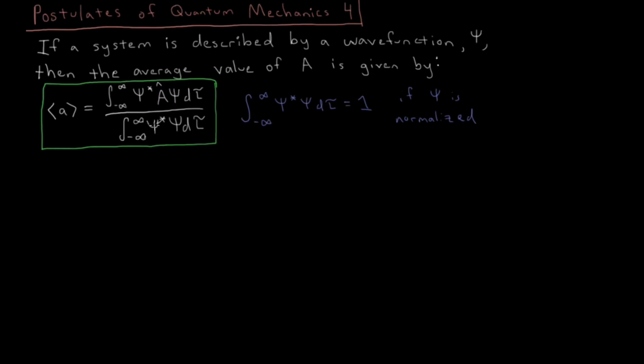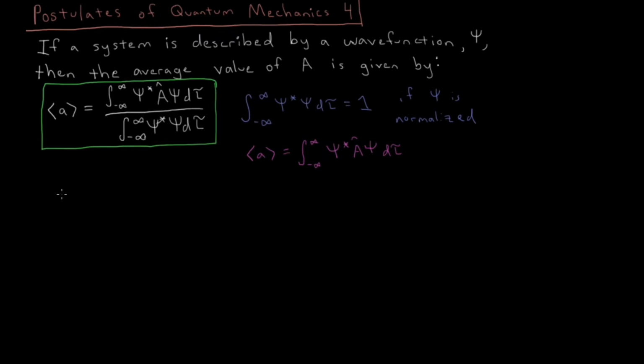You don't have to have a normalized wave function necessarily, but if we do have a normalized wave function, then we can just make the simplification and say that the expectation value of A equals just the numerator, which is integrating over the domain of the function psi star, operator A acting on the wave function, integrated over the volume element d tau.